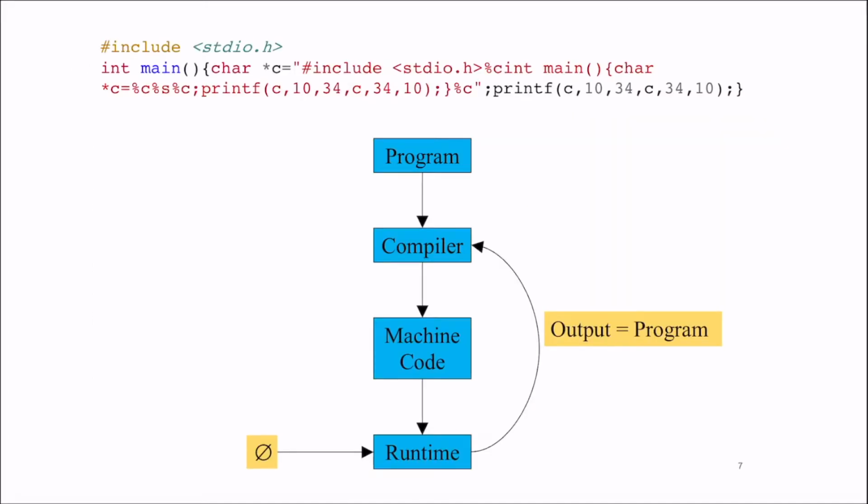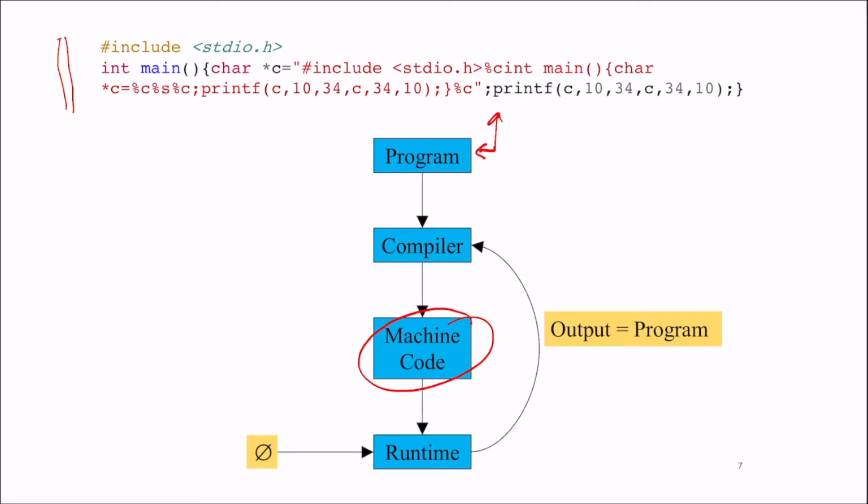So let's look at an example. This is an example of a quine in the C programming language. If you Google quines, you can find it in almost every programming language. You should be able to write a quine in that programming language. You have a program that looks like that. So that's a program. You compile it. So it runs through the compiler and it produces machine code.